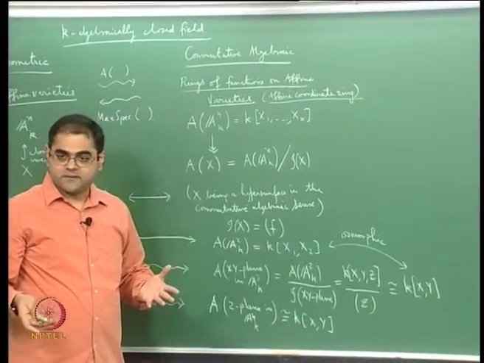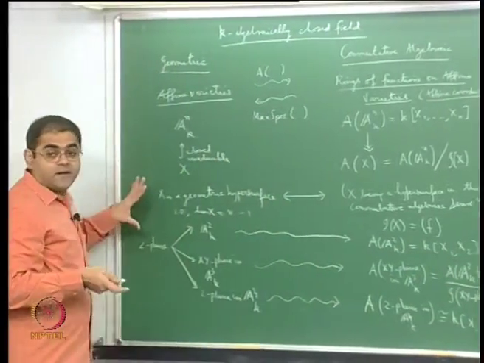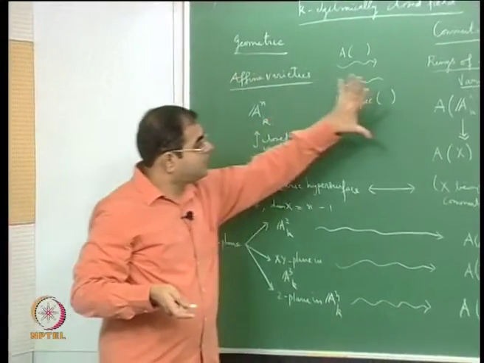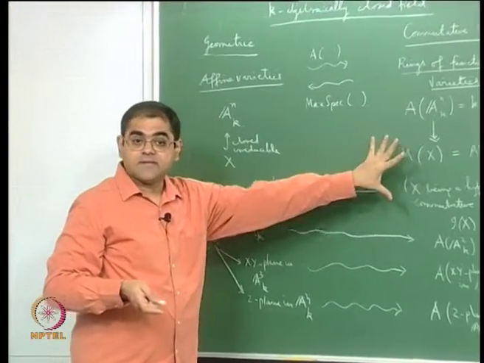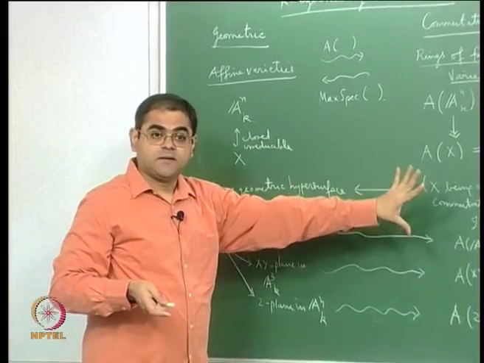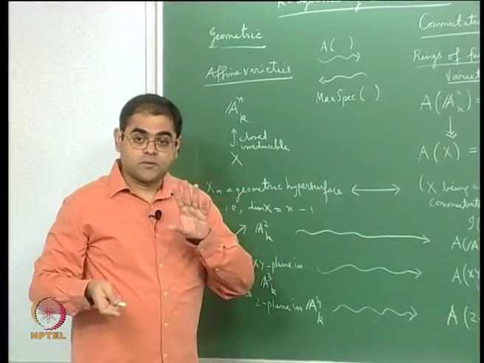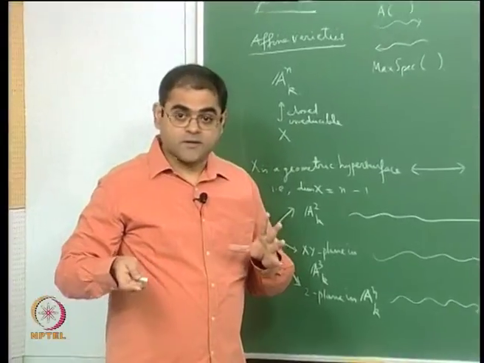That is what you should expect, and that is exactly what happens. In fact, this association is actually an equivalence. I will tell you how it is an equivalence, how strong it is.